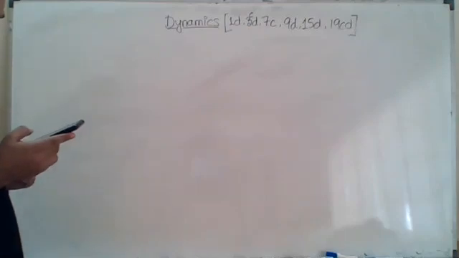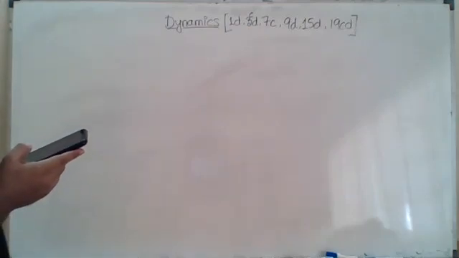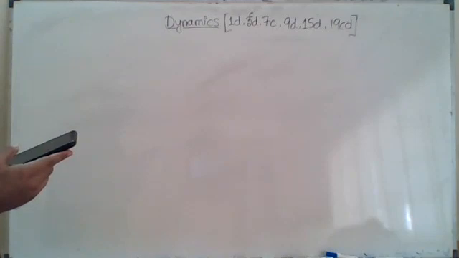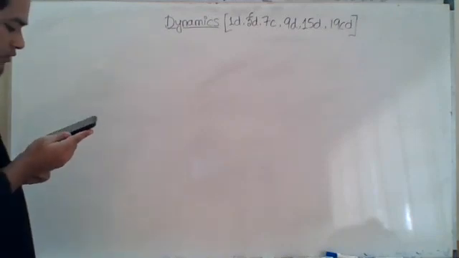Now see, calculate the velocity of the thrown object after 1.2 seconds from point O. We need to calculate it, okay?